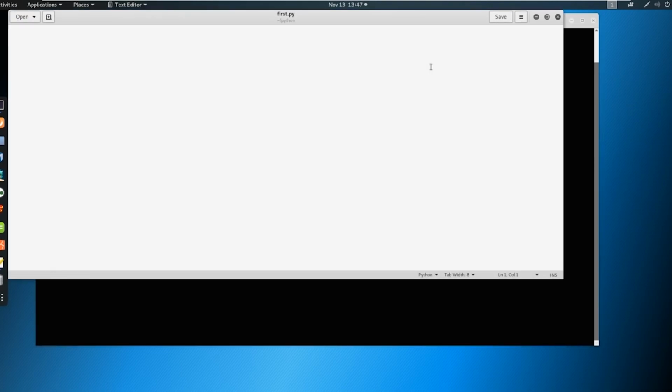So the first thing we need to do is declare what's called a shebang. So that is a hash bang like this. And we're just going to declare /bin/python3 here at the top. Now, what does this do? This allows Linux to know how to run this. Say we were to run this like python3 first.py. If we run it like this, then Python interprets the hash here, which you're going to learn in a little bit, as a comment. So all of this is commented out. We don't have to worry about it.